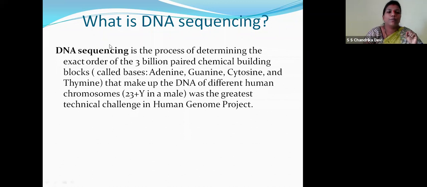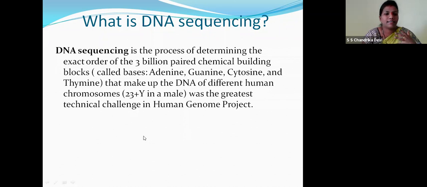Right? So DNA sequencing is the process of determining the exact order of the 3 billion paired chemical building blocks called bases, adenine, guanine, cytosine, and thymine, that make up the complete DNA of the different human chromosomes. 23 pairs of chromosomes in children. Right, children? 22 pairs of autosomes, one pair of allosomes, right? And Y in the male.